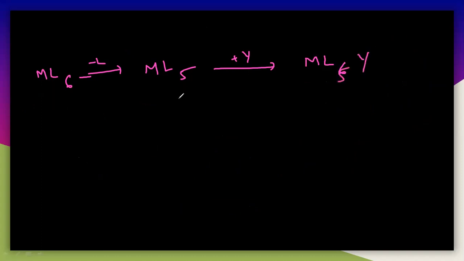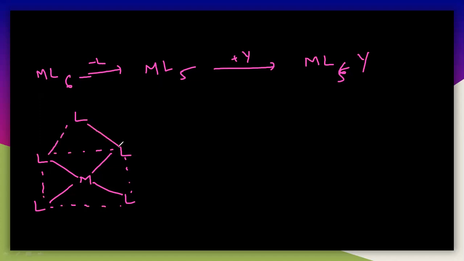The 5 coordinated intermediate may have two structures. One is square pyramidal. It has a square of ligands, and one more ligand above it. So this is a square pyramidal structure, with a square and one upper ligand.